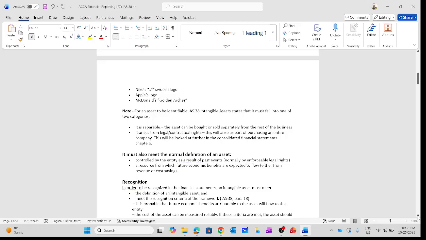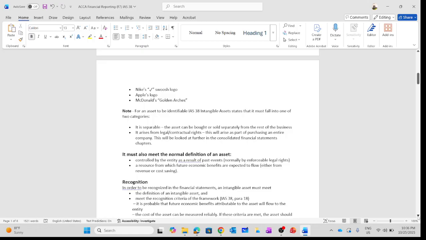So now, we are going to look at the definition of an asset. Whenever we are talking about the recognition of an asset, we need to understand the conceptual framework. What is the definition of an asset? We are going to look at three aspects: the controllability, the past events, and finally, the future economic benefits. So these three conditions should be met whenever we are talking about the definition of an asset.